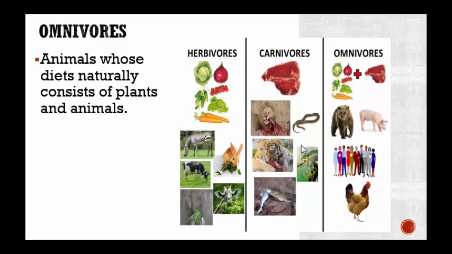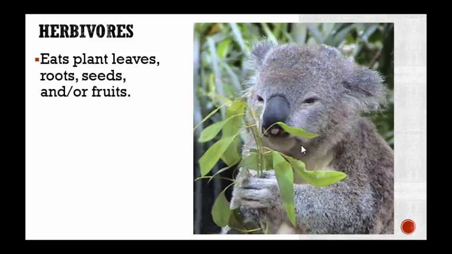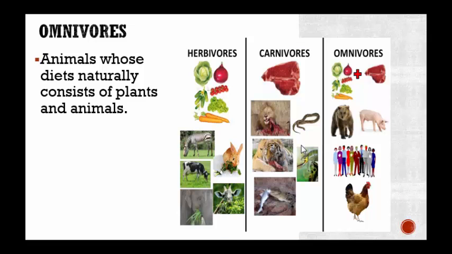Omnivores. Now, an omnivore is like a combination of a herbivore and a carnivore. They don't just eat meat. They also don't just eat plants, plant leaves, roots, fruits, or seeds. That's the one I forgot. They eat a combination of both. Their diets naturally consist of plants and animals. So here we have herbivores. All these organisms right here are eating plants. Here we have carnivores. They're all eating meat. And here we have omnivores.